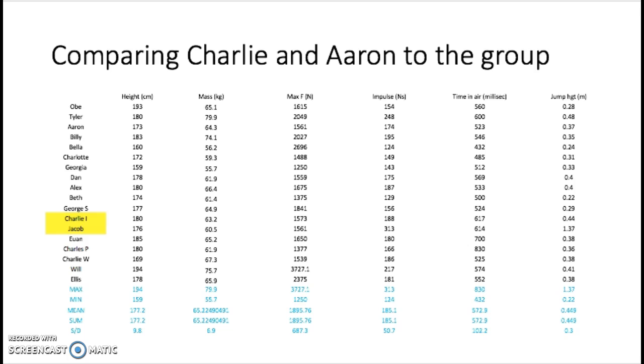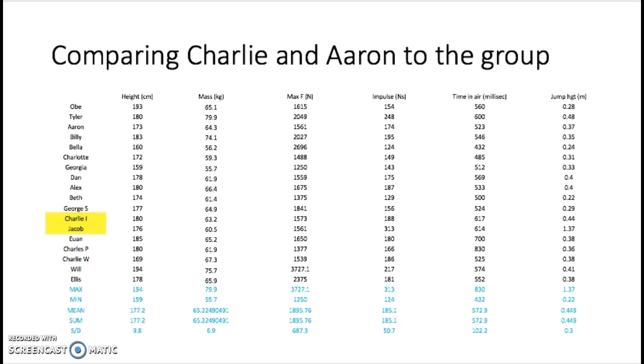This data shows that Aaron might have a denser muscle mass, which can mean that he has a greater impulse, but Charlie has 188 newtons of propulsion, and Aaron has only 174 newtons of propulsion.